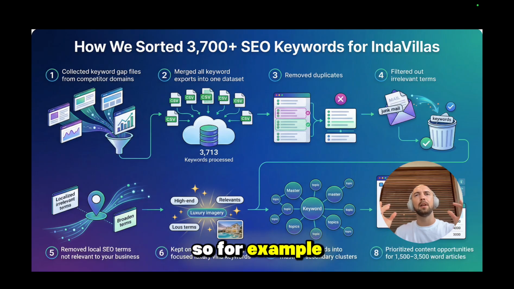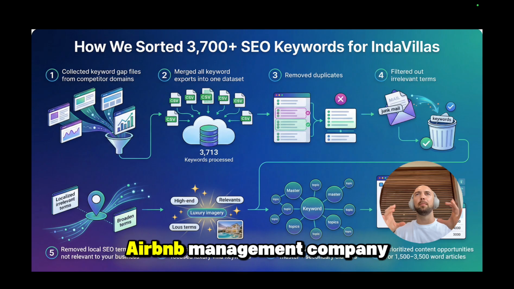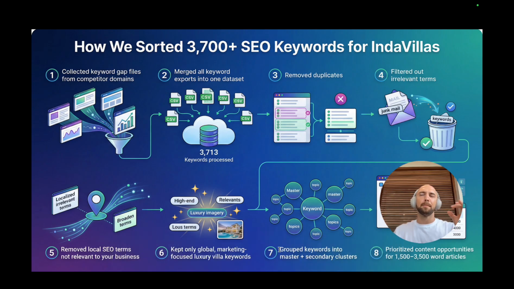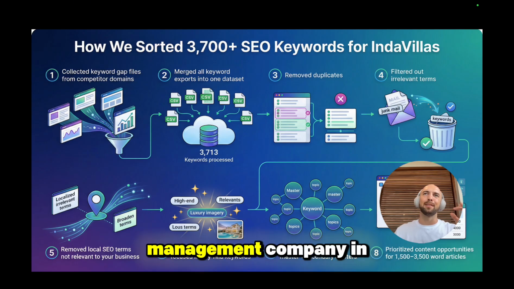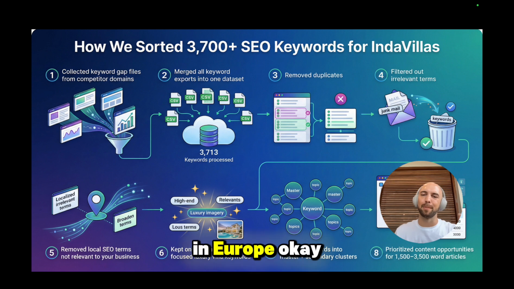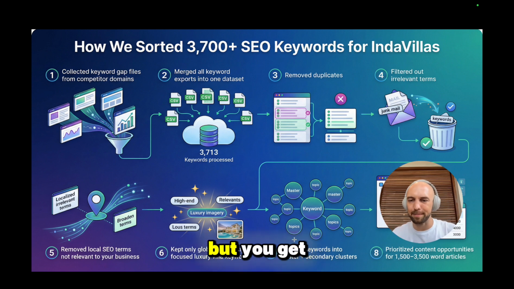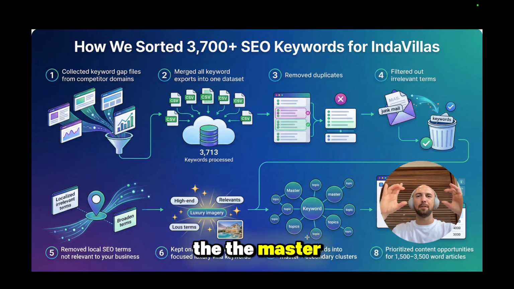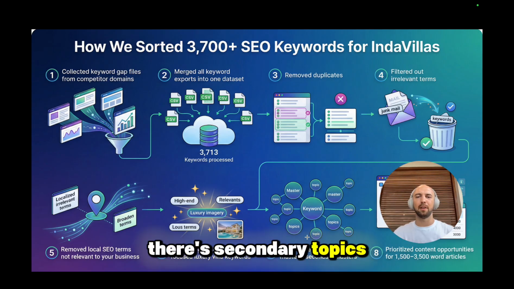So for example, there is a master keyword of Airbnb management company. So the secondary keyword could be what is the best Airbnb management company in Europe. Okay, that's a local keyword, but you get the idea. So there's the master keyword, the master topic, and then there's secondary topics under it.